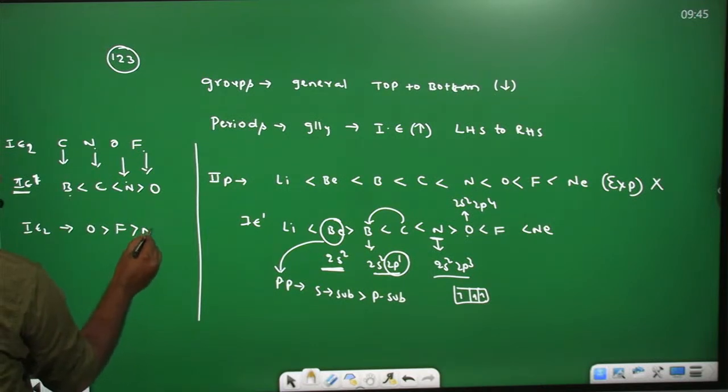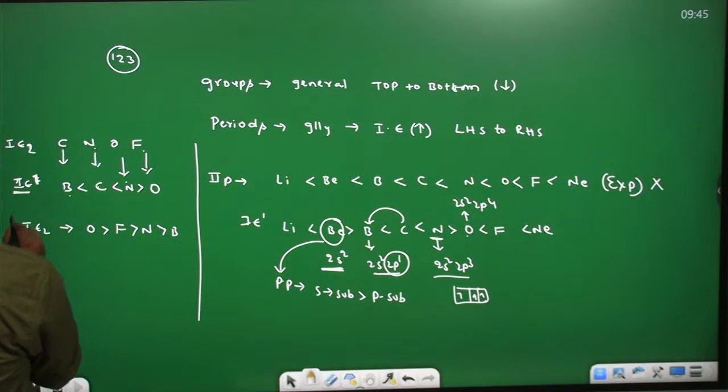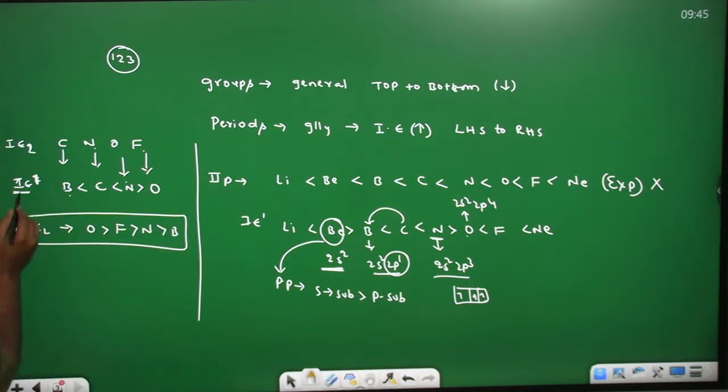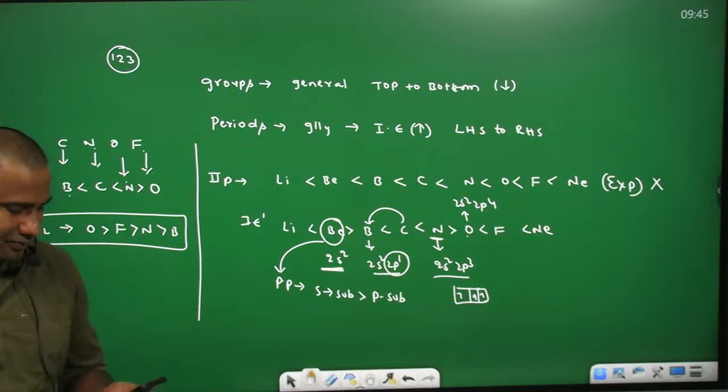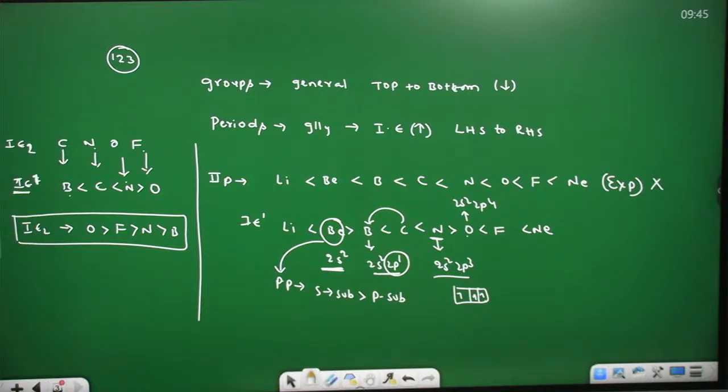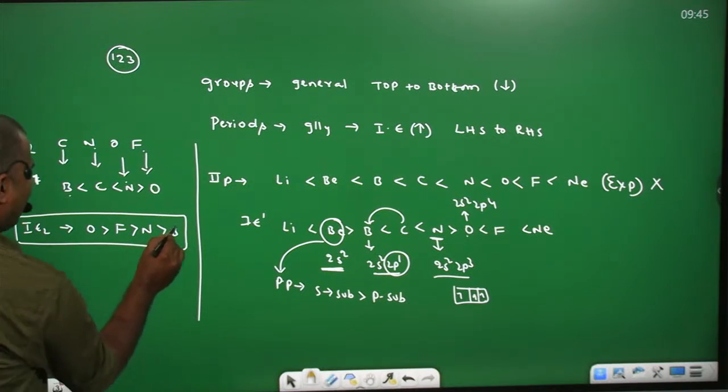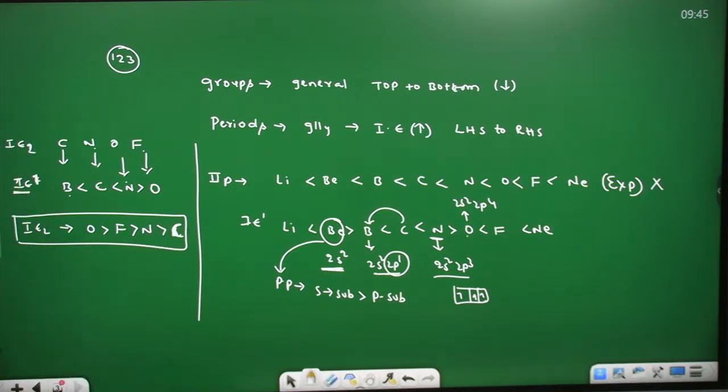Carbon is nothing but nitrogen, greater than boron. This is the correct order of IE2 of oxygen, fluorine, nitrogen and carbon. Boron is nothing but carbon. So: oxygen greater than fluorine greater than nitrogen greater than carbon.